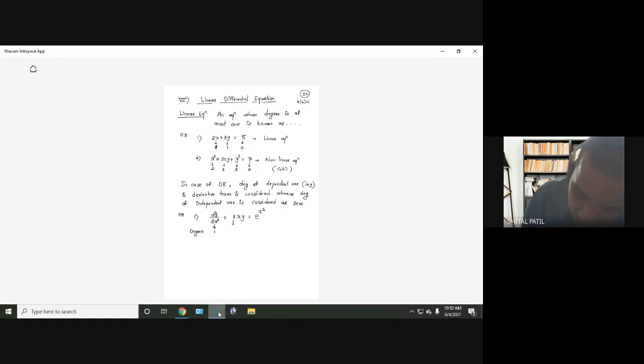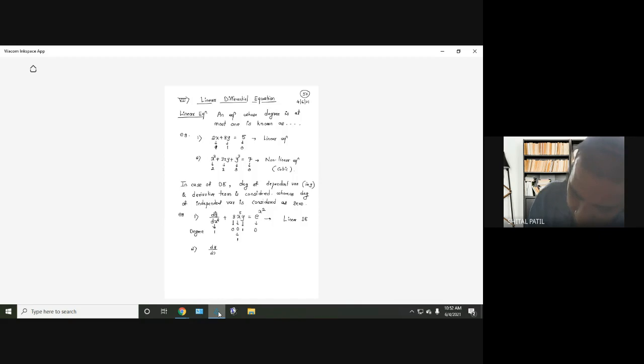What is the degree of a constant? 0. What is the degree of x, say x raised to 5? 0. Degree of independent variable is to be considered as 0; this is the convention in case of differential equation. So the degree of the second term is 1. What about the degree of the last term? 0. So the degree is at most 1. So this is linear differential equation.